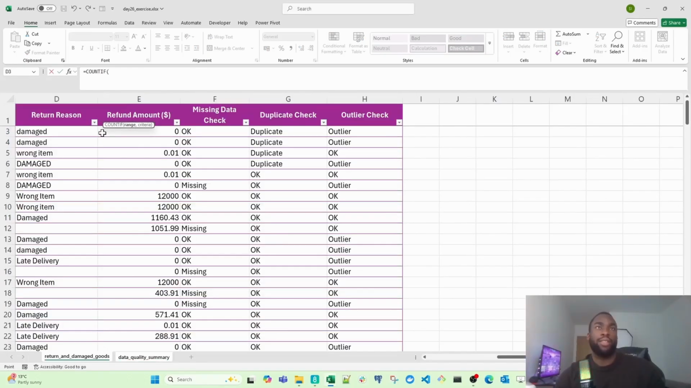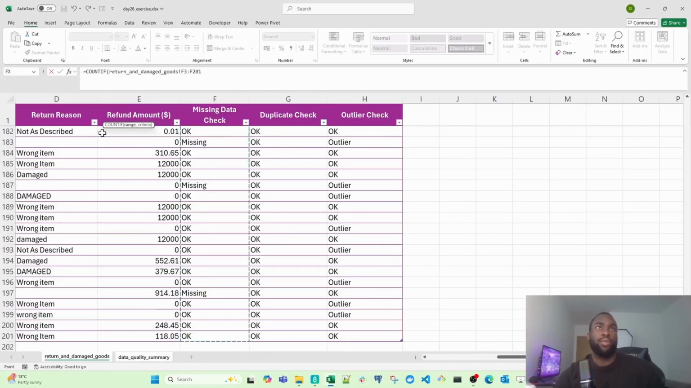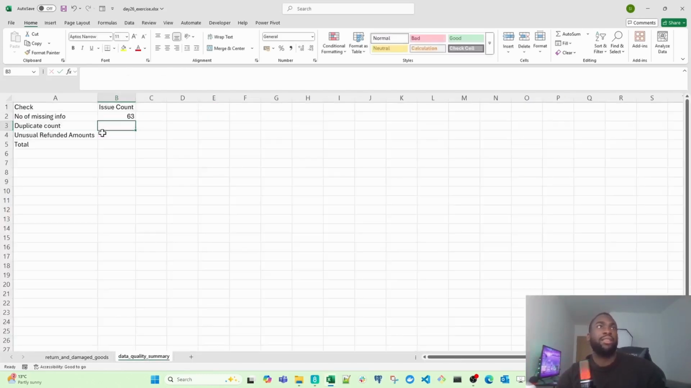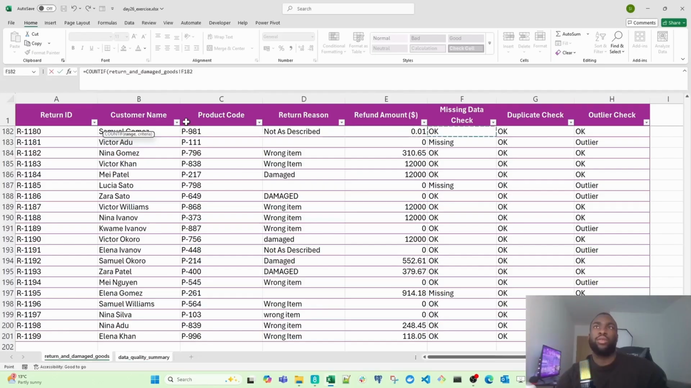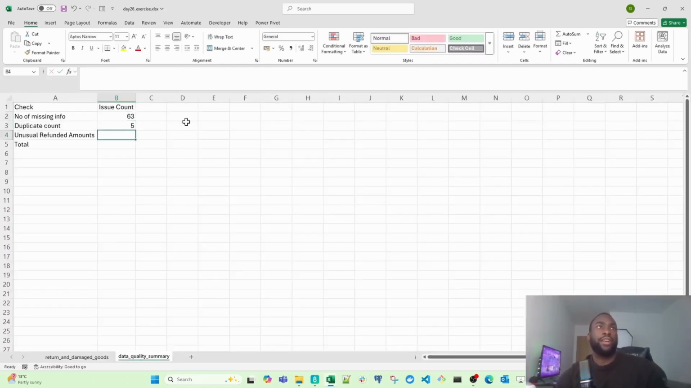And then if I just go back into there, so now I'm going to select this range, and then I'm going to type missing as a second argument. So we're going to count how many times the word missing appears inside the missing data check column we've created. And that is 63 times. Now, the next thing we need to do is count how many times duplicate appears in our data set. So I'm just going to go to the duplicate check column and then select this range. And then I'll type in duplicates as the criteria, hit enter, and that's 5 times.